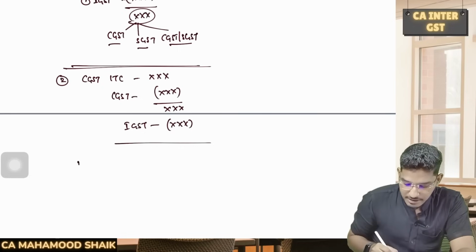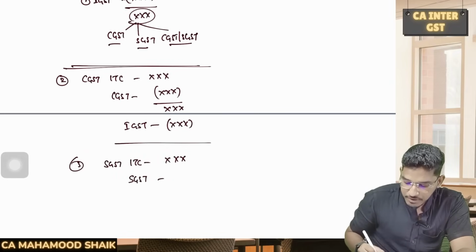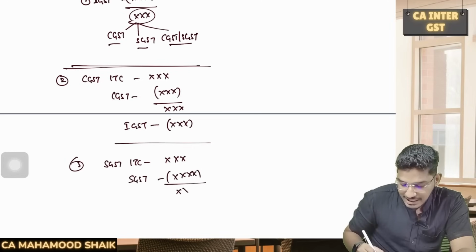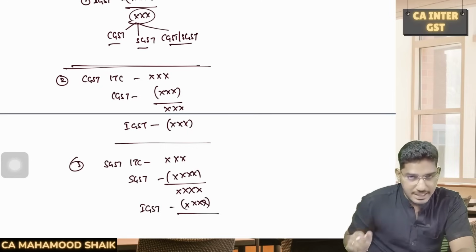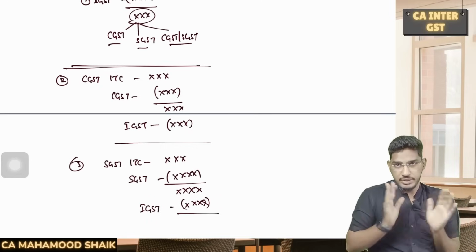Okay. Then comes the third aspect. Then you start with SGST input tax credit. And from that SGST input tax credit, first you have to use it for discharging the output tax liability of SGST. After that, if any excess balance is left out, then you can use it for discharging the IGST liability. That's all. This is the manner of utilization of the input tax credit.